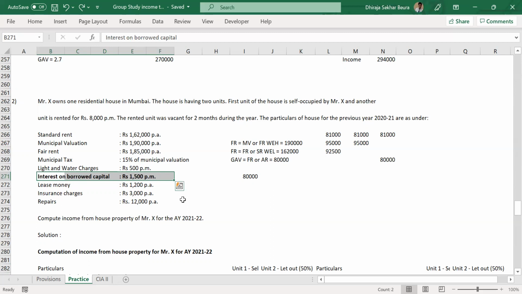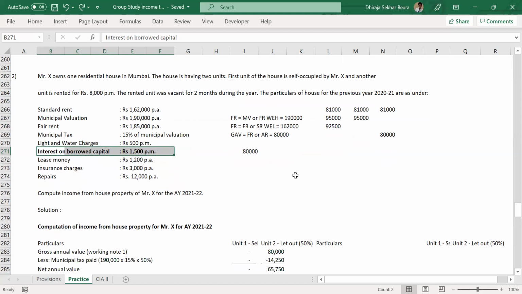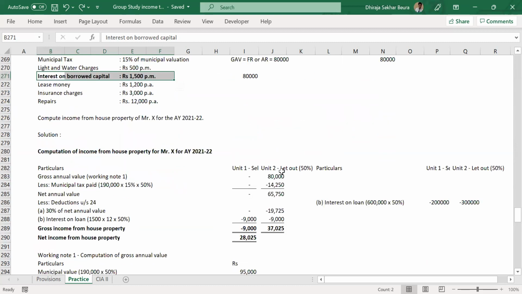I'll repeat that. Because no other information is given, you assume that the 5 years is already completed. So only one component you will take, that is the second one that we were talking about. Only this year's interest. Make sense, everybody? So it will be 1,500 multiplied by 12. And if you remember in this question, there was unit 1 and unit 2. So only one unit will be for the let out property, which comes to 1,500 into 12. If you do, it comes to 18,000. Divided by 2, that is 9,000.